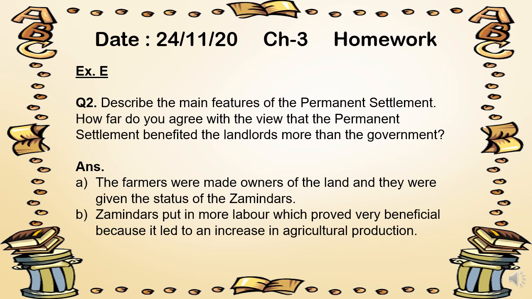Question number 2. Describe the main features of the permanent settlement. How far do you agree with the view that the permanent settlement benefited the landlords more than the government? Answer is, the farmers were made owners of the land and they were given the status of the zamindars. Point number B. Zamindars put in more labor which proved very beneficial because it led to an increase in agricultural production. Now, question number 3.